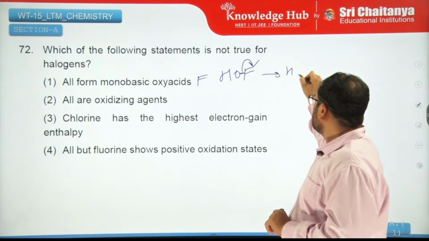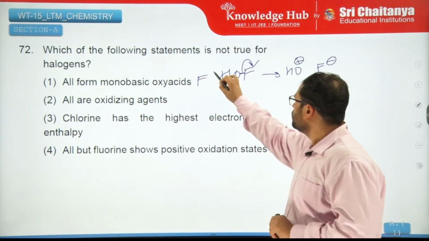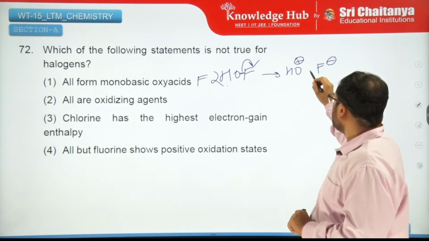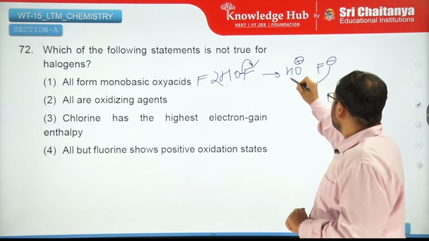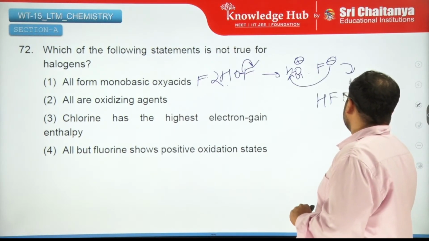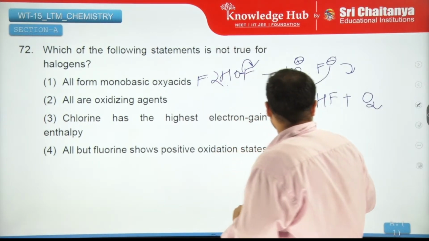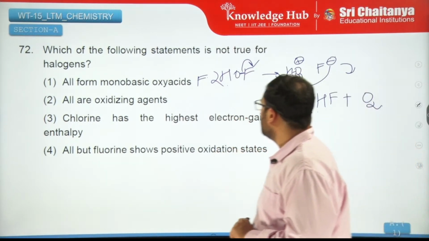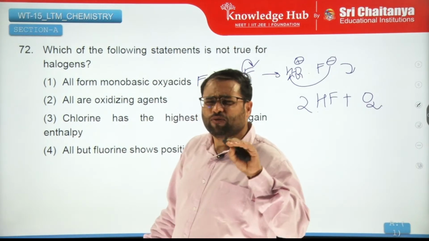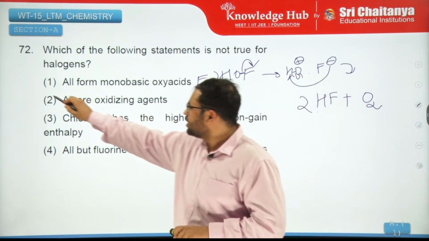And you'll get 2 here. And then it attacks this, leaves this out. So you'll get HF plus oxygen. Right? You can balance this out like this. So it forms, but it's unstable, right? So this is the correct answer.